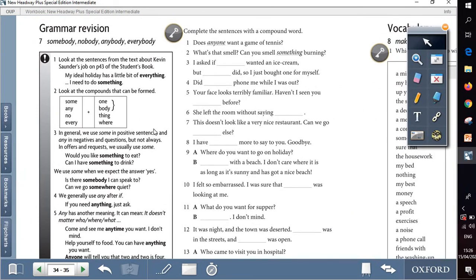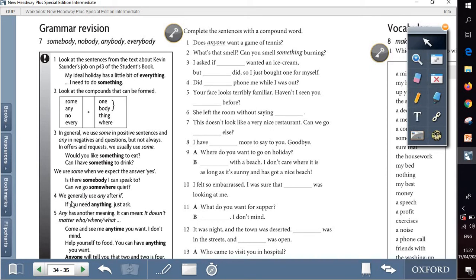Coming to the second part of Unit 5, it's about the indefinite pronouns. Students already had an idea about the indefinite pronouns in the previous units, the use of them and the form of those pronouns.